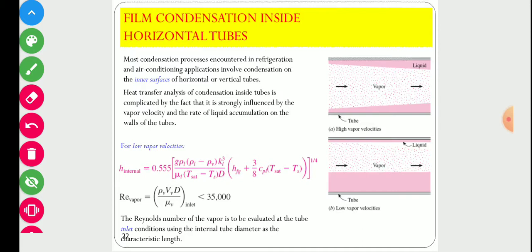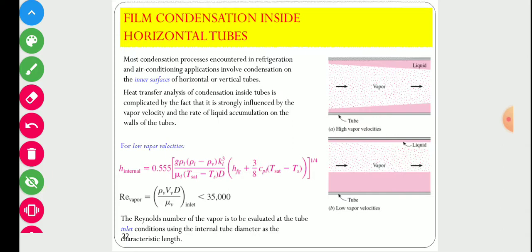Most condensation processes encountered in refrigeration and air conditioning applications involve condensation on the inner surface of horizontal or vertical tubes, and heat transfer analysis of condensation inside a tube is complicated by the fact that it is strongly influenced by vapor velocity and the rate of liquid accumulation on the wall of the tube.